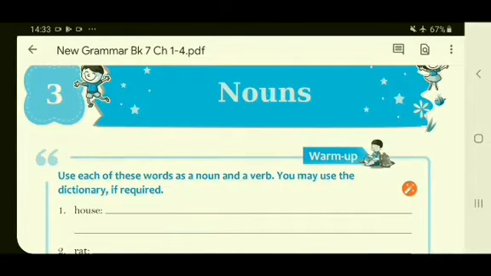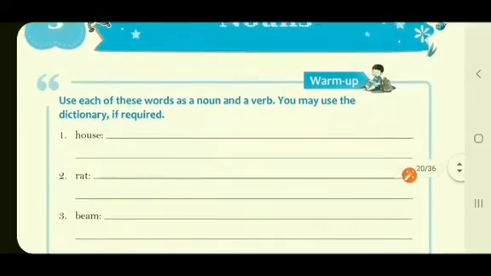Good morning, students. Today we are going to start with a new topic, nouns, in which we will study about nouns and its kinds. There is a warm-up exercise also given here, which we will do after completing the chapter. Right, children?